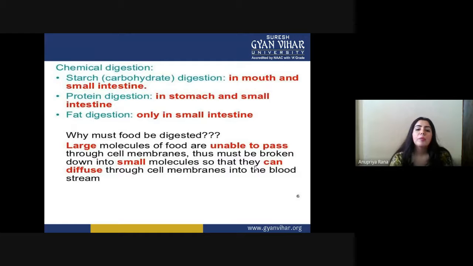So why must food be digested? This is a very important question, you can say the $100 question. Why does food need to be digested? Basically, as I already told you, the cell membrane is not able to take in the complex or large molecules. Hence, they have to be converted into small molecules. When we convert these large and complex molecules into small molecules, only then can our blood accept them.